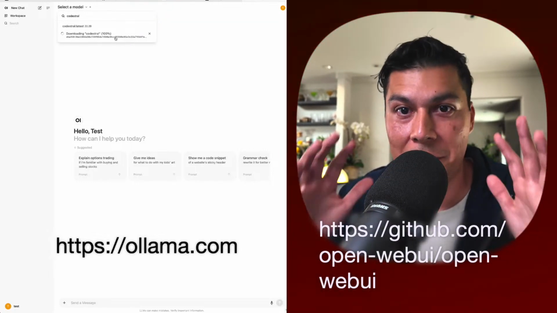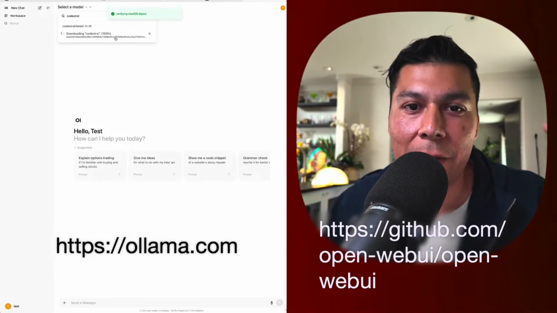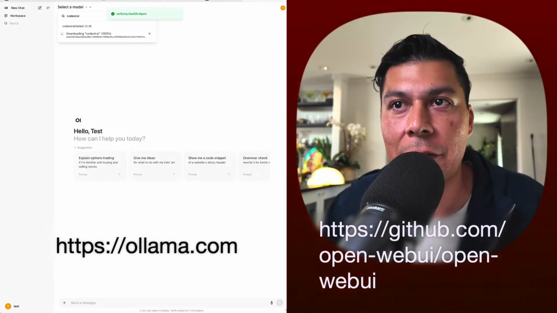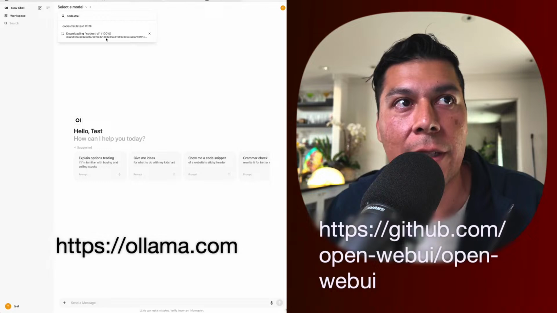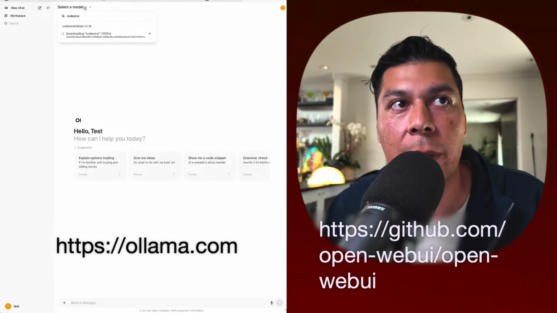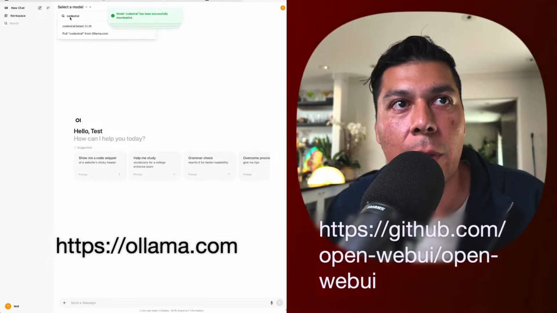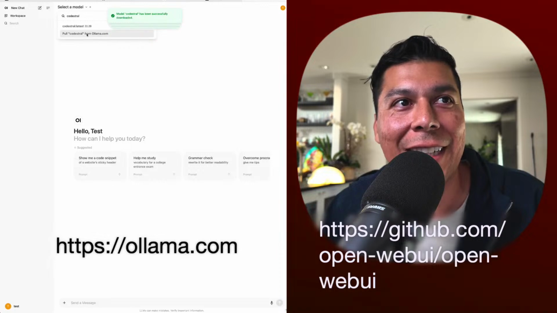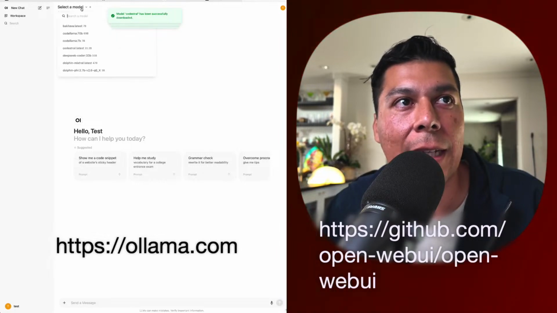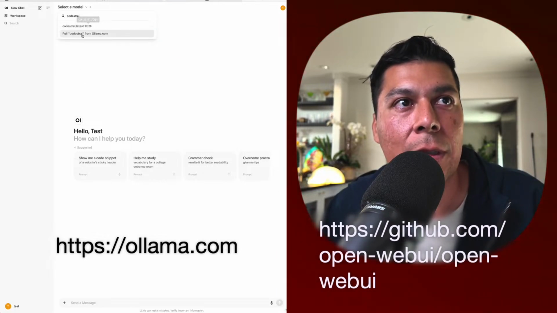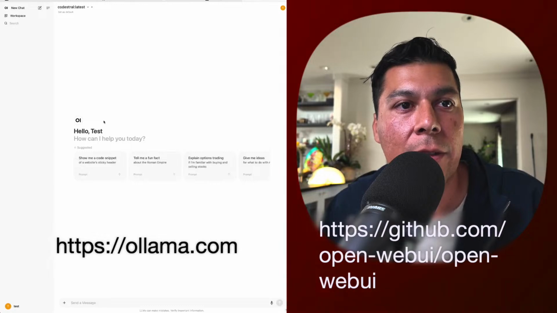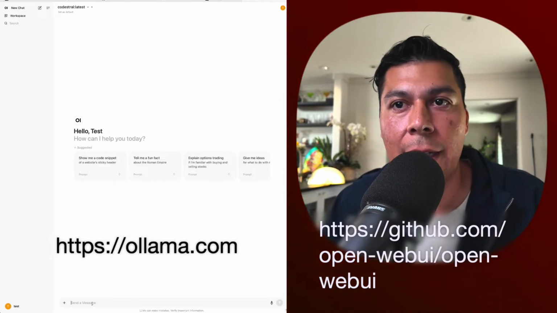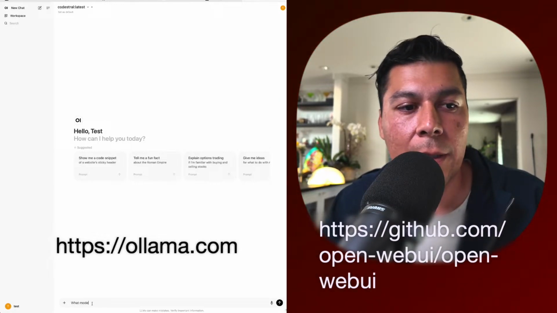Without doing anything, we didn't have to go through a multi-step process. They've streamlined it for us so that we can do this right away. Just by typing the name of the model up here in the select model dropdown, it pulls it up, and boom, it's already downloaded. Now we can select that as a model. Codestral, boom. So now we're using the latest, and we could ask, what model are you?